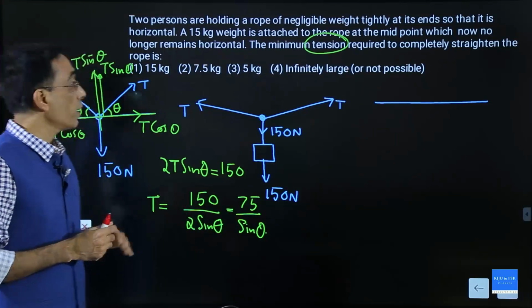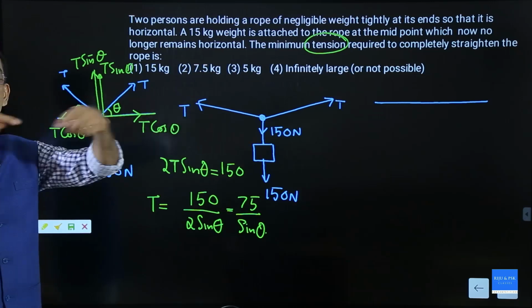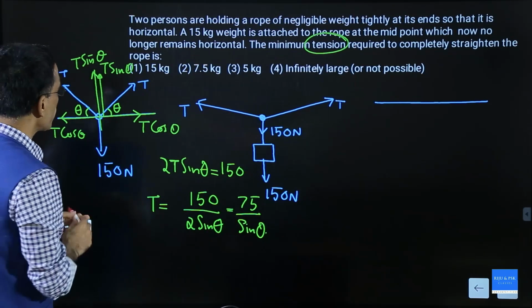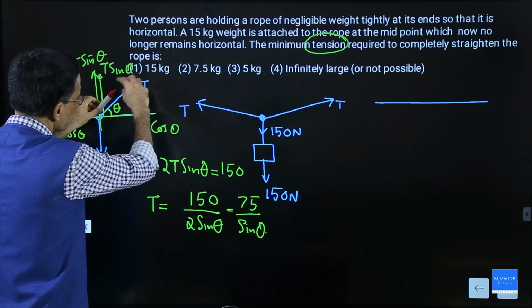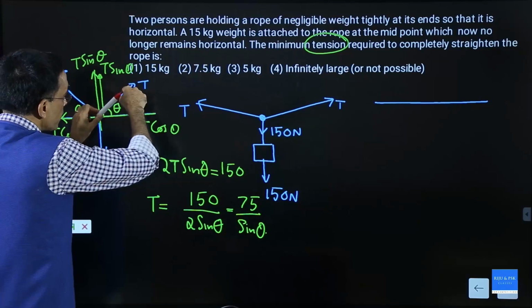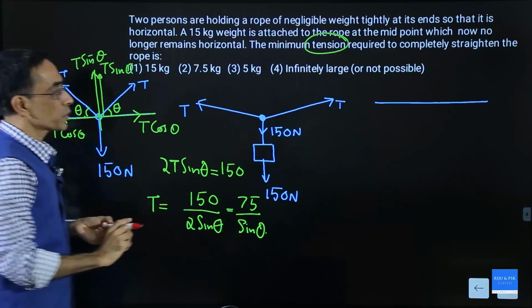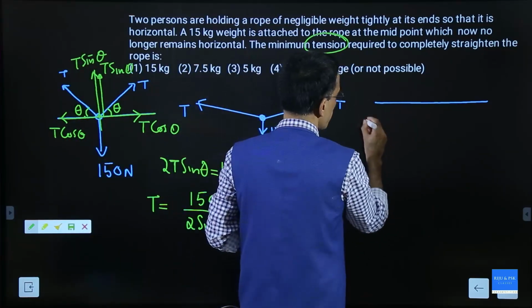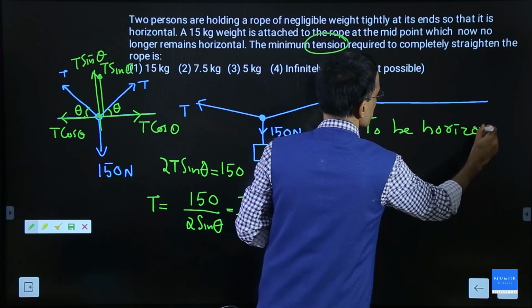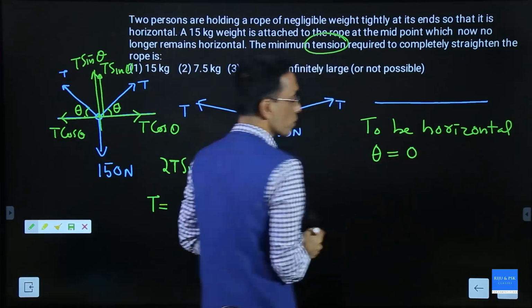But what is asked in the question, you want the rope to be completely horizontal, completely straight. If the rope is completely straight, then this theta should decrease. The string cannot be like this one, it should be horizontal. Then that means this should decrease to 0. Theta should become 0. So for horizontal, theta should be equal to 0.